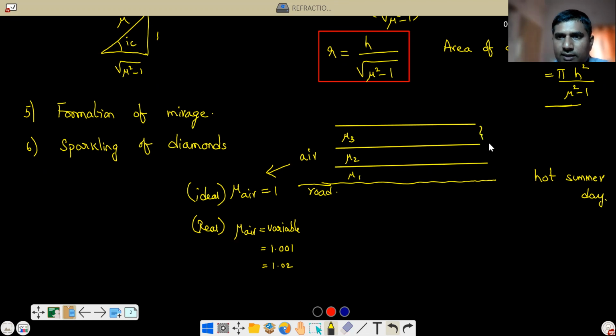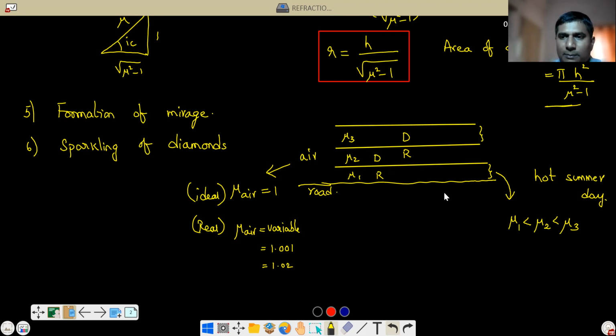Compared to the other layers, this layer is very heated, because it is near the road. Whenever air gets heated, its refractive index will decrease. So mu1 is less than mu2, which is less than mu3. So this is rarer compared to this one, denser. Similarly, this layer is rarer compared to this one. Are you understanding? Comparatively, the layers will have different refractive indices.